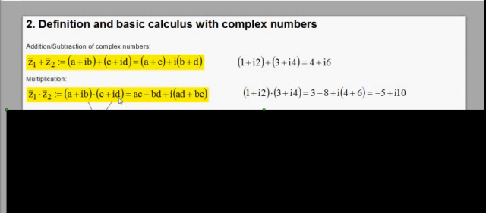And this is where the minus comes from, because plus i times plus i is i squared, and i squared is minus 1. Minus 1 times b times d equals minus bd. And then we get the other terms, i b times c and a times i d. So we bring i out of the brackets and have just i times ad plus bc. And here you can see the example.